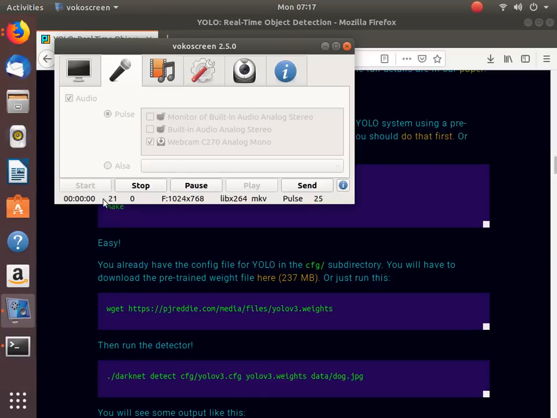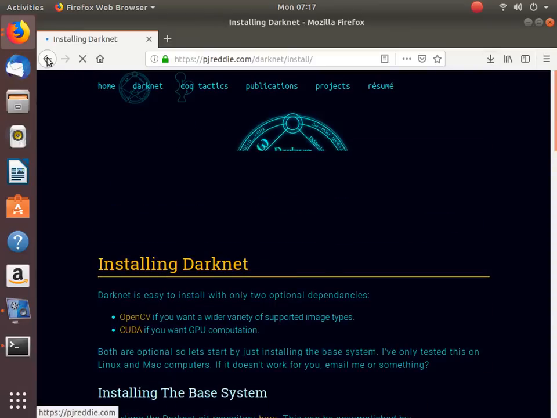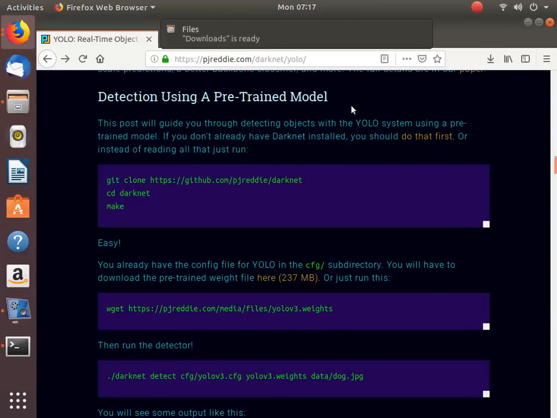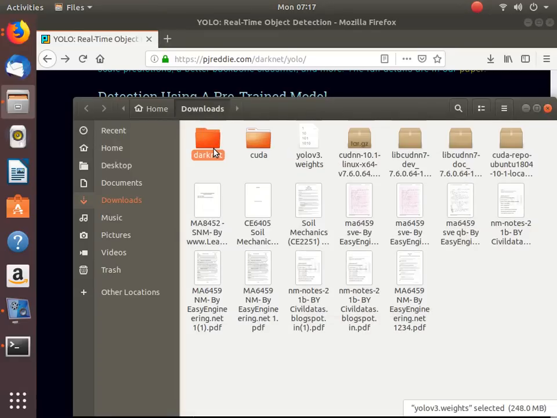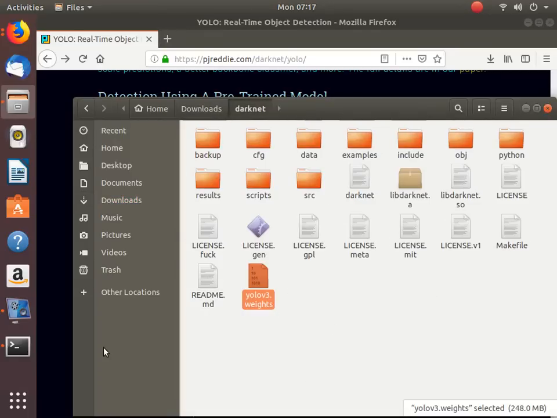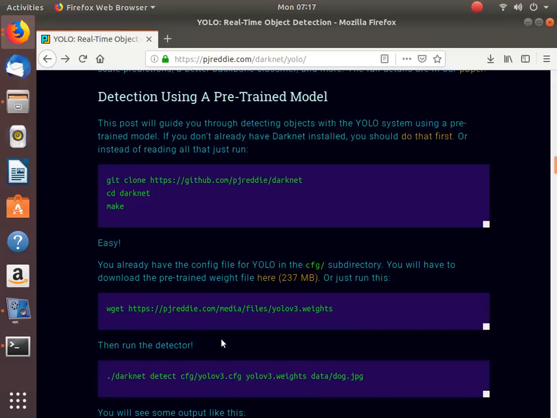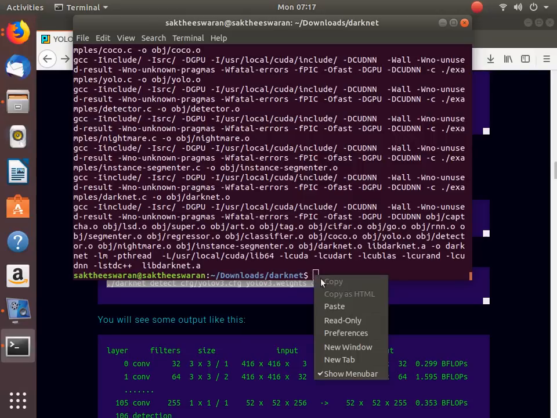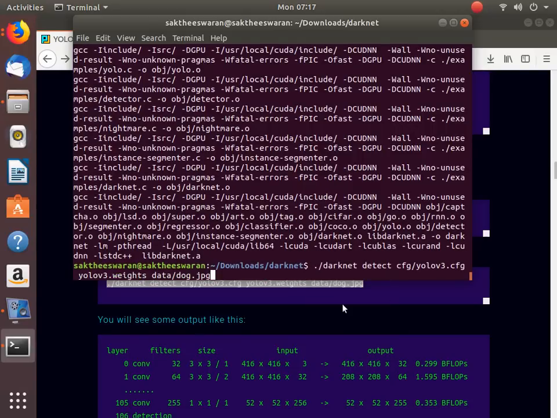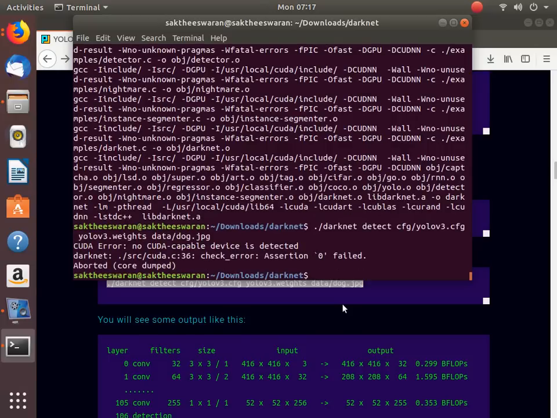Friends, the weights have been downloaded. So get these weights, open the containing folder, copy it, go to the darknet folder, paste it over here. Then you have to compile the darknet and see if there's some error. You have to change it in the config file. Okay, CUDA assertion failed, no CUDA capable device. It's not supposed to be that. So you have to change some CFG files over here.